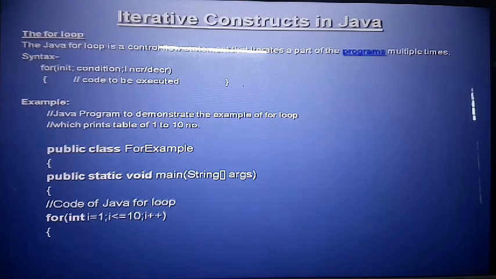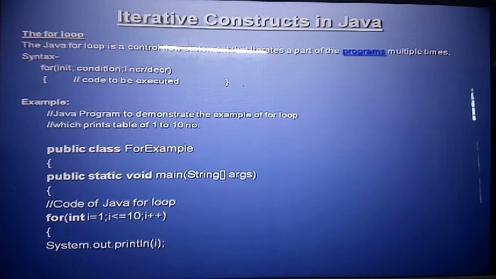Int, okay, initialize the value, int i is equal to 1. After that, the condition. What is the condition? i less than or equal to 10. It means the limit of i is 10. And increment, i plus plus. So what does plus plus mean? One increment. After that, print the message of i. So here the numbers 1 to 10 are printed.